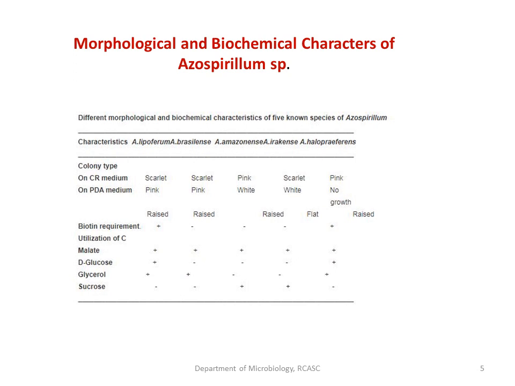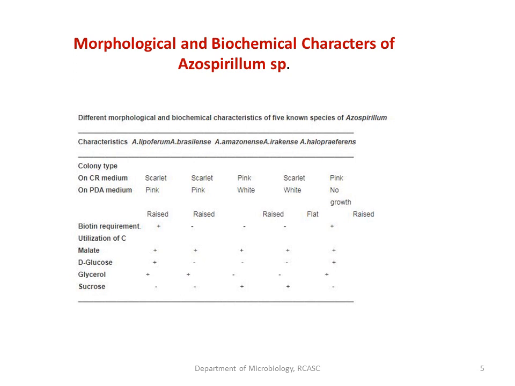And also Azospirillum lipoferum and Azospirillum halopraeferens have the ability of utilizing glucose, whereas Azospirillum amazonense and irakense don't have the ability of utilizing glycerol.